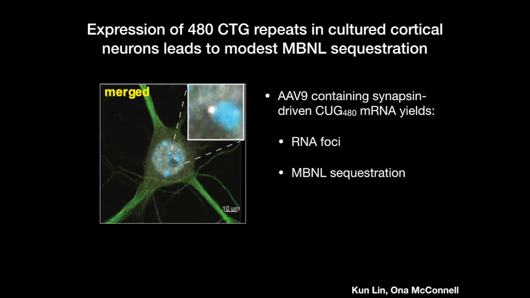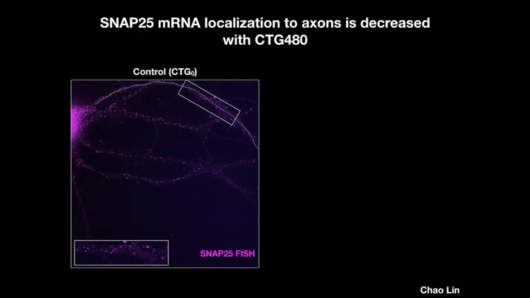This was work by a graduate student in my lab, Kun Lin, and we wanted to ask whether RNA was mislocalized. And so by fluorescence in situ hybridization, we can see SNAP25 RNA in puncta going out to the distal extremities of these mature cortical neurons.